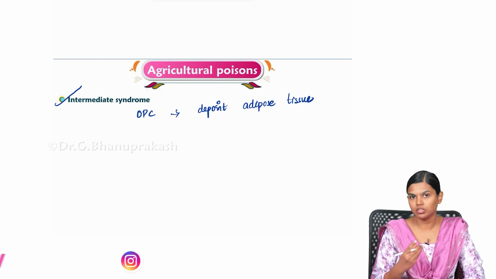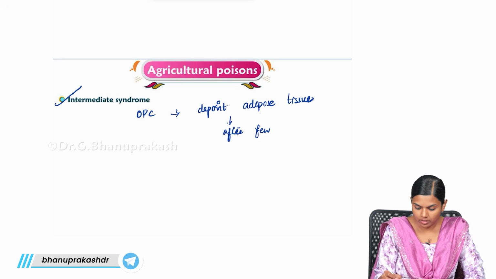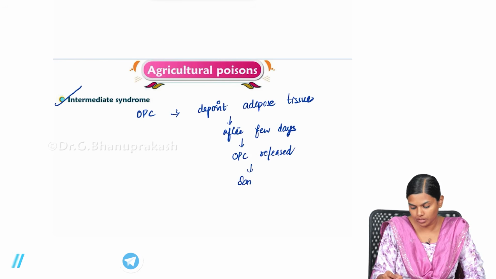This adipose tissue will start releasing this OPC after a few days. After a few days, OPC will be released and you will get the same symptoms again.